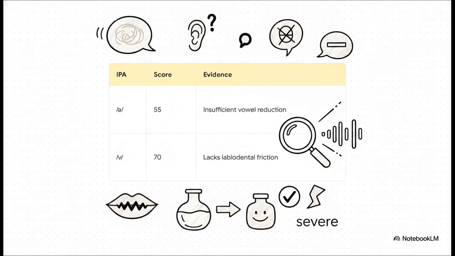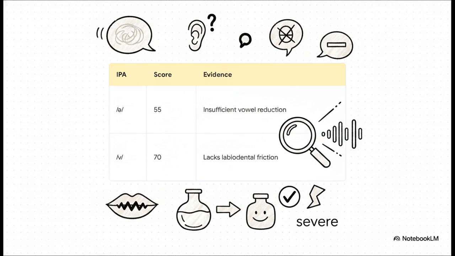Moving slightly up the scale, we hit the schwa sound, which scores a 55. The issue here is highly insufficient vowel reduction in unstressed grammatical words. Since the schwa isn't executed properly, it causes direct prepositional confusion. For instance, the machine heard the word for but transcribed it as from.